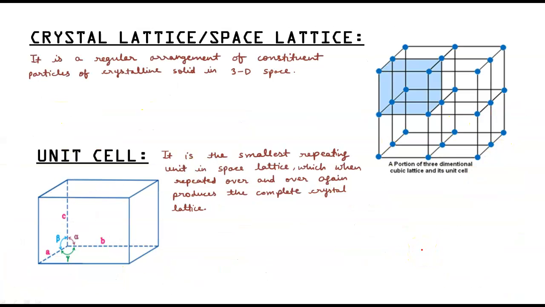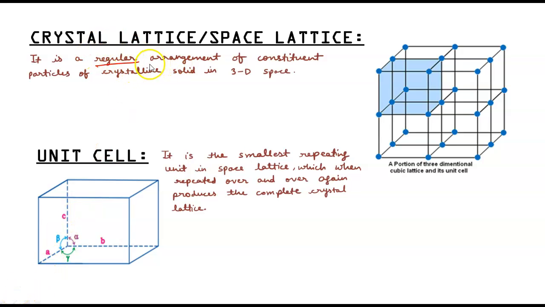Next one is crystal lattice or space lattice. We are talking about the solid state. Solids are also called crystals. They have the shape of a crystal, a perfect structure. We can say a lattice. They have a certain arrangement of constituent particles. Both words, crystal lattice and space lattice, can be used.